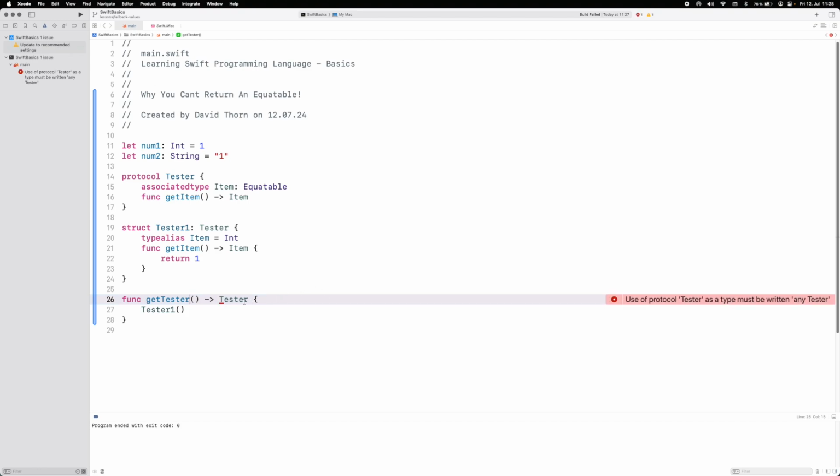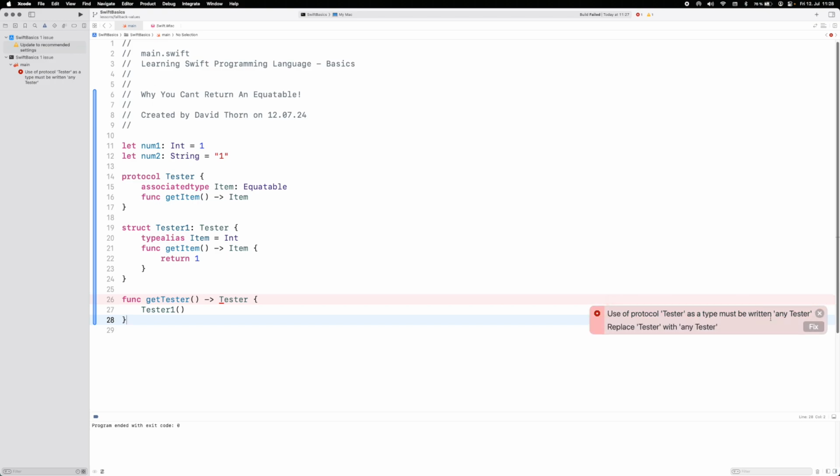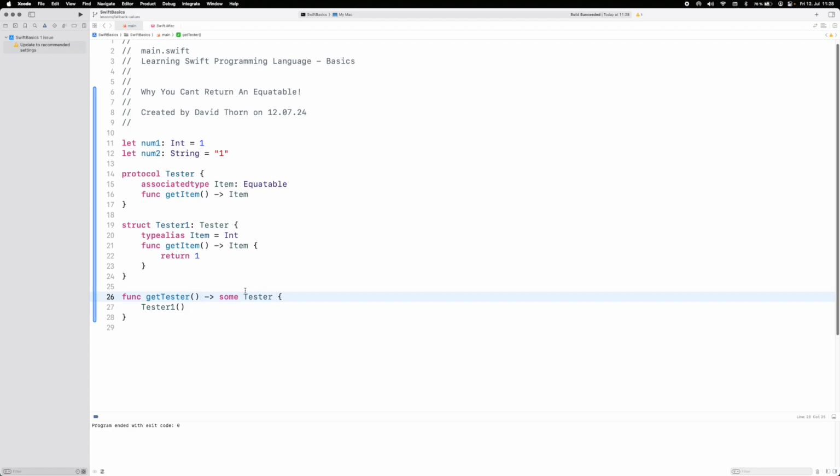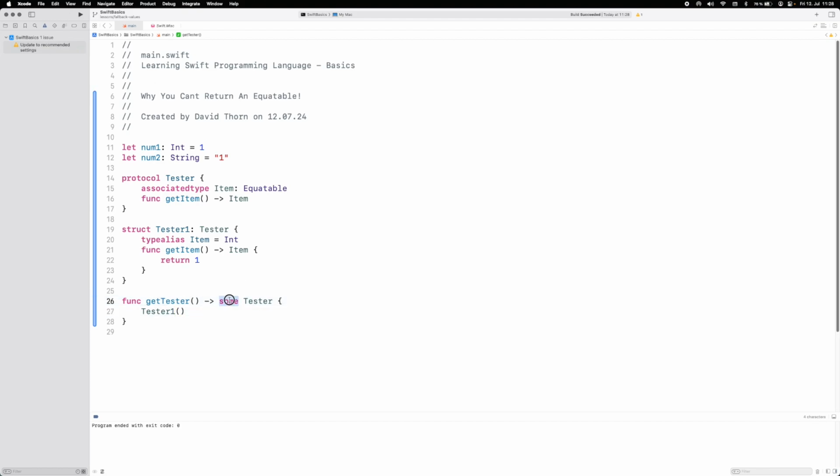But if you just want to return a protocol as is, then you're basically saying to the compiler, we just want to have a variable that conforms to Tester. This is why you can say any Tester, or in this sense, you can say some Tester as well. They are both allowed. But I'm not here to get into this any and this some. I'm just showing you why you can't return it.